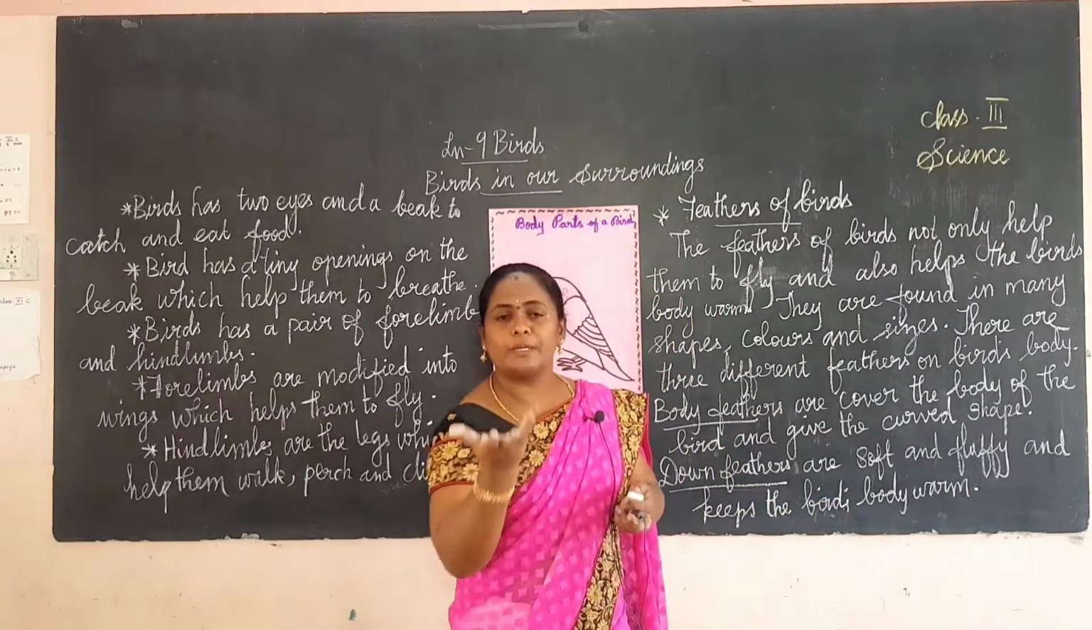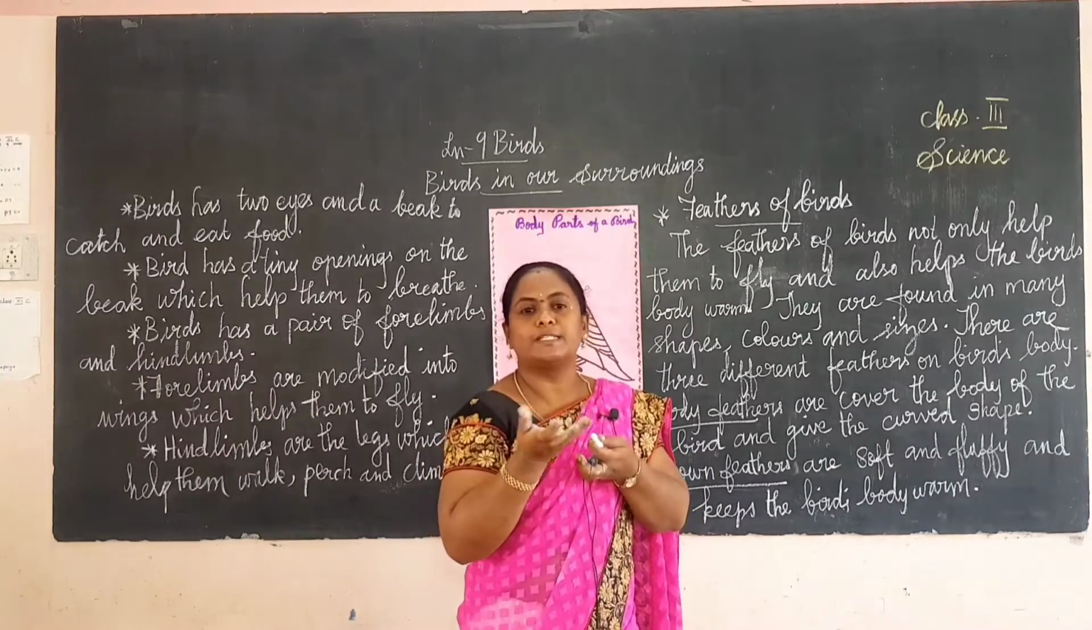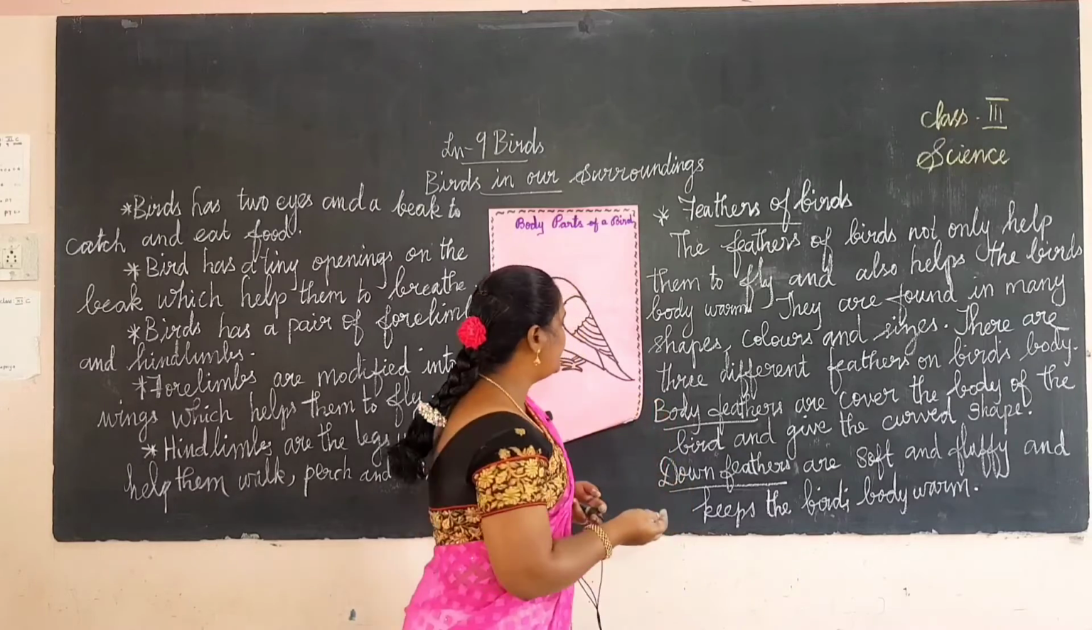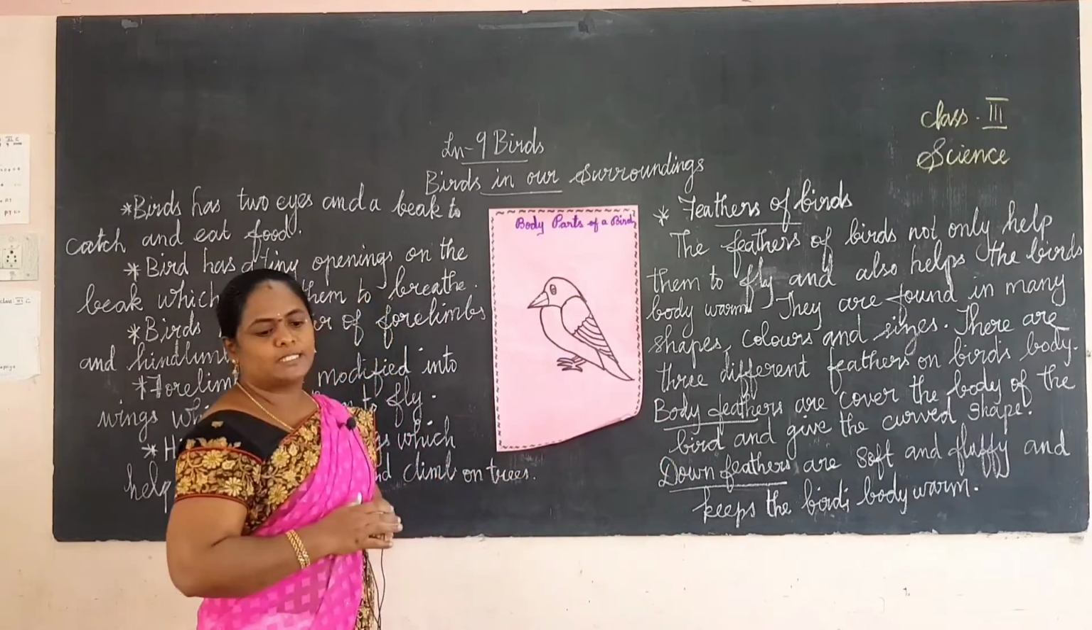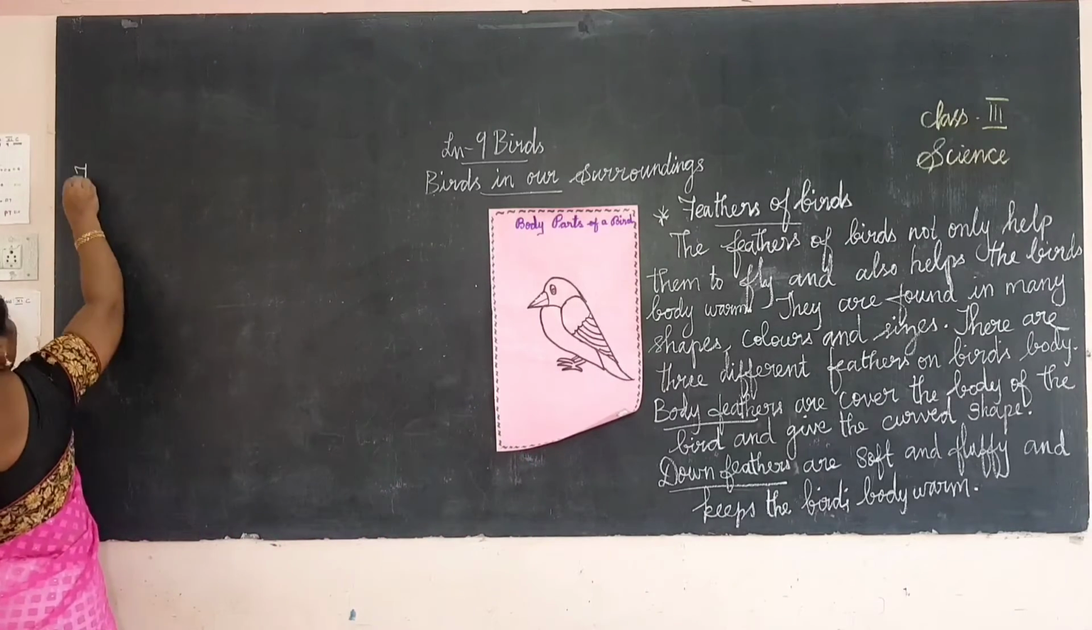Down feathers are very soft, like fluff, on the bird's body. So that is called the down feathers. And then the next one is the flight feathers. Next we learn flight feathers.